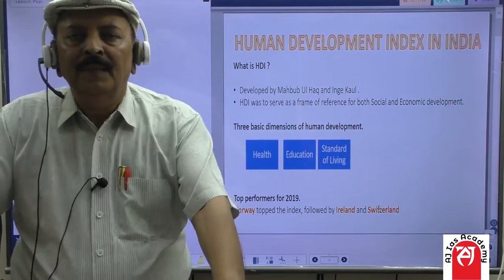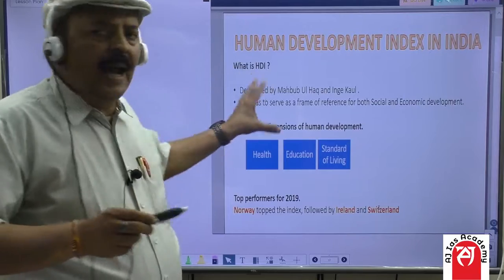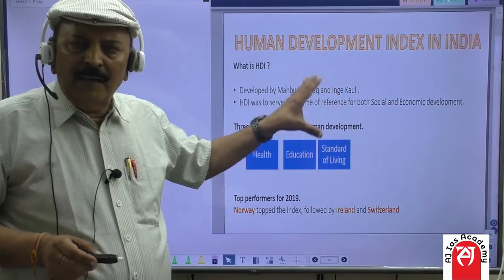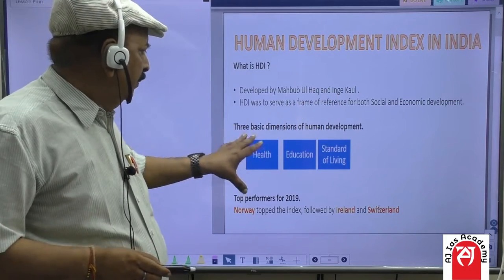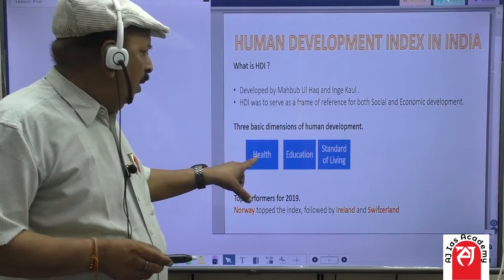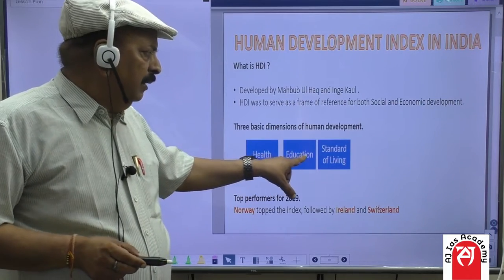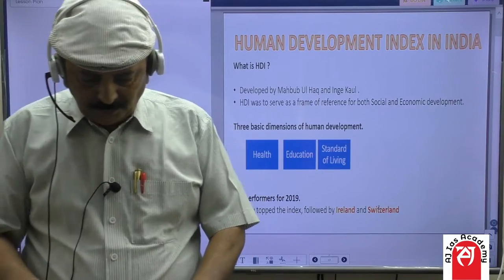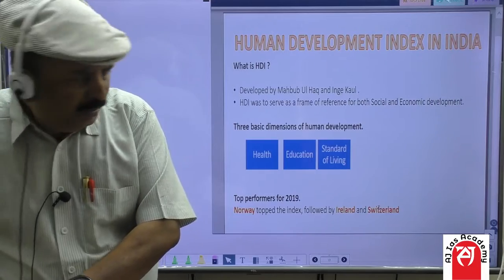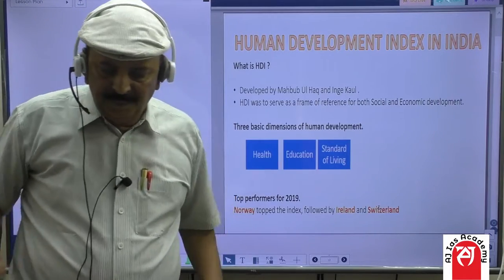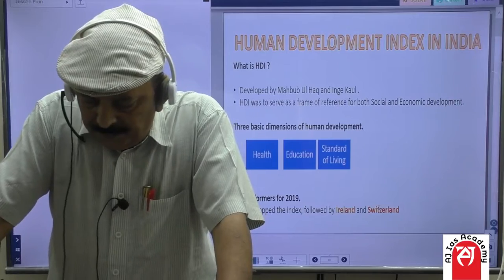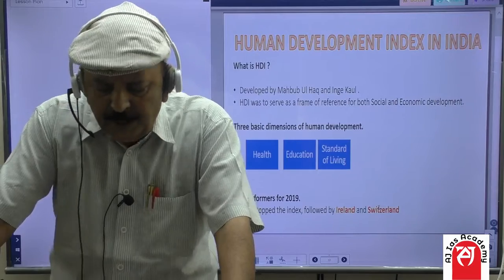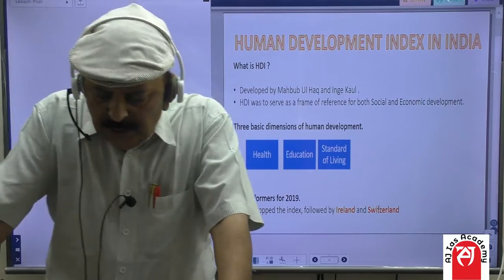Now, there are three basic components of HDI. And what are those basic components? Number one, as I have written on the board, is health, second is education, third is standard of living. Friends, what is the meaning of health? Health is measured by the life expectancy at birth of the HDI and is calculated using a minimum value of